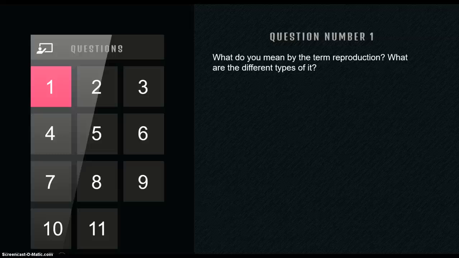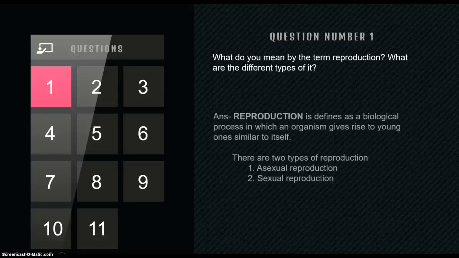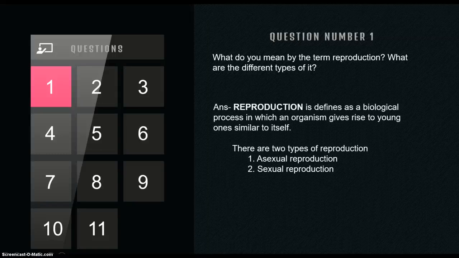So what is reproduction? It is a biological process in which new organisms are formed which look similar to their parents. It is a complex biological process and one of the most important processes to sustain life on earth. What are the different types of it? They are generally of two different types. One is asexual reproduction, the second one is sexual reproduction. So this is the answer you have to write, and this is the way you have to write in your exam. I'm just giving you a sample way of writing your answers despite discussing the questions also.